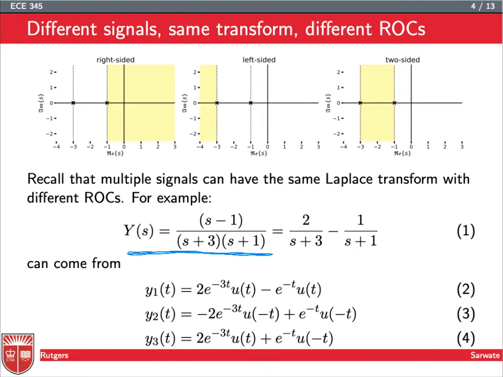Just looking at the partial fraction expansion over here, we can pick inverse transforms for each of these two terms to get a right-sided signal here, a left-sided signal here, and a two-sided signal here. So we have u(t), so that's right-sided; u(-t), so that's left-sided; and then finally we have a mix between a u(t) and a u(-t), so that's going to give us a two-sided signal.